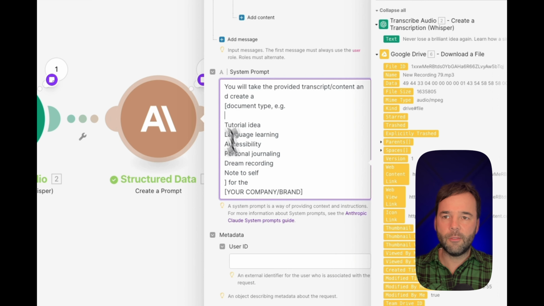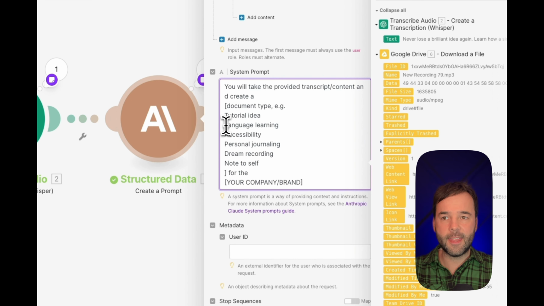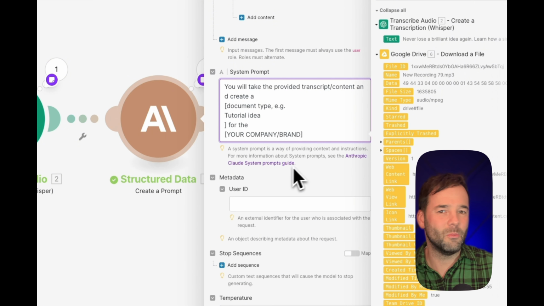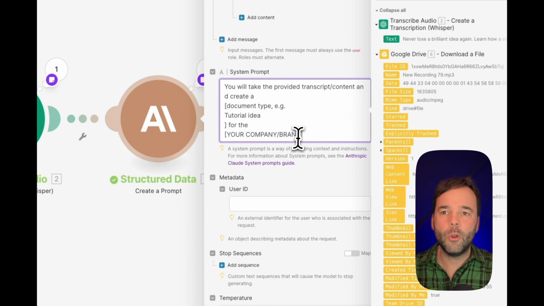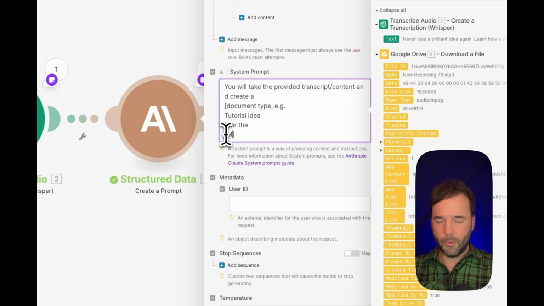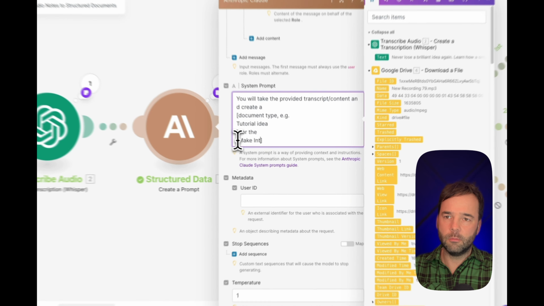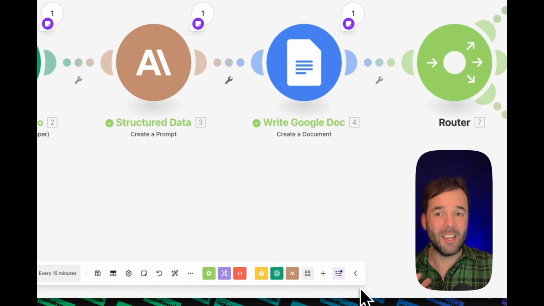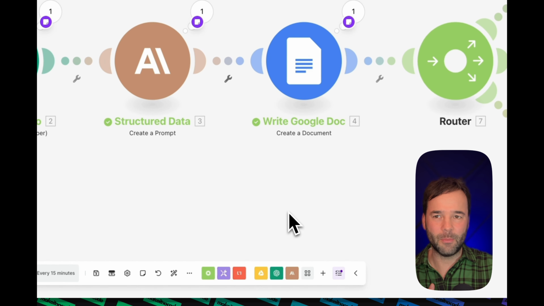So I'm just going to get rid of all of this. You can edit this file however you want. Just do it once, and then it will run the way you want it to the next time. Put your company name in, or your brand. I'm going to put in Make It No Code, and then I'm just going to hit save. So that's how it would work for me personally.